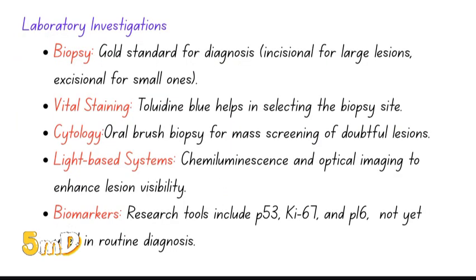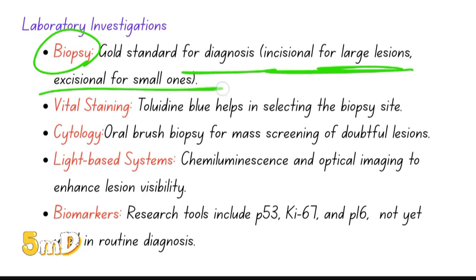Now, finally, how you will investigate it. Biopsy is the gold standard. Incisional biopsy for large lesions, excisional for small ones. If you are going for incisional biopsy, vital staining will let you know which place is more dysplastic. The place which takes vital staining will be more dysplastic.